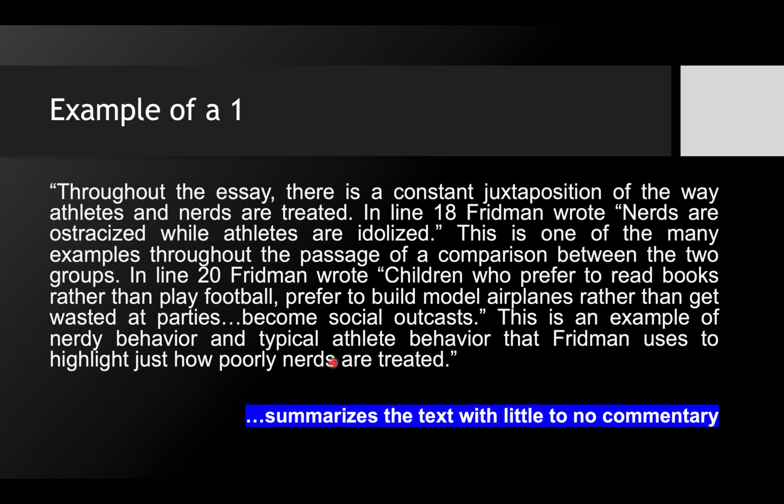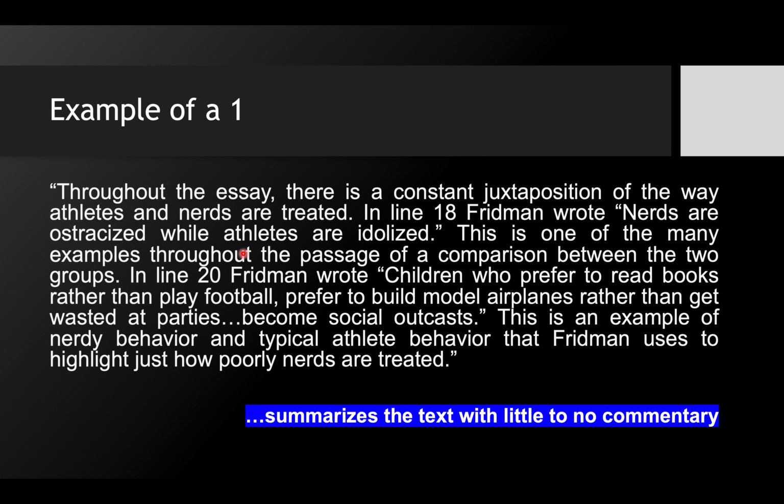Okay, why does it get a 1? Well, clearly the problem here is there is an observation in the first sentence, which is barely a claim, but let's call it a claim. Then there is a quotation in the second sentence. Then the third sentence is not an analysis. It's not a commentary. It's nothing really. It's just, I guess, a summary of the quotes.